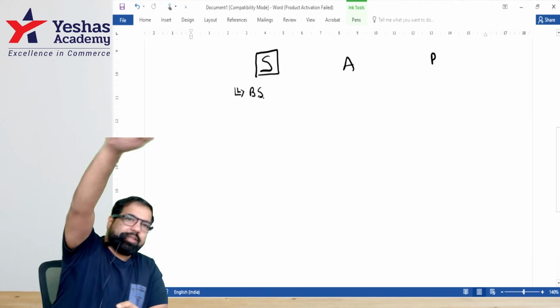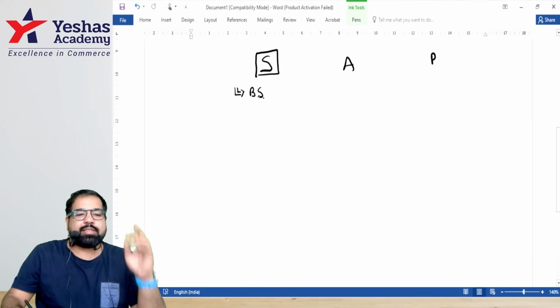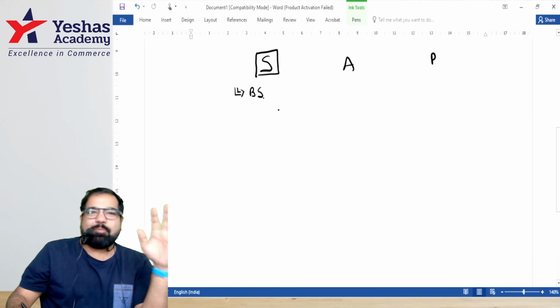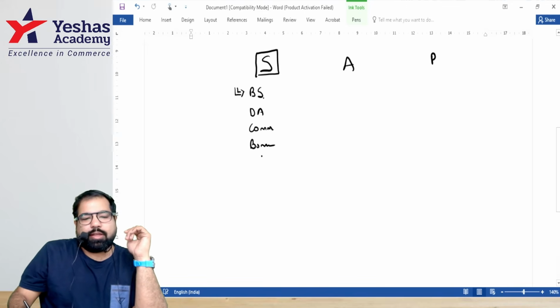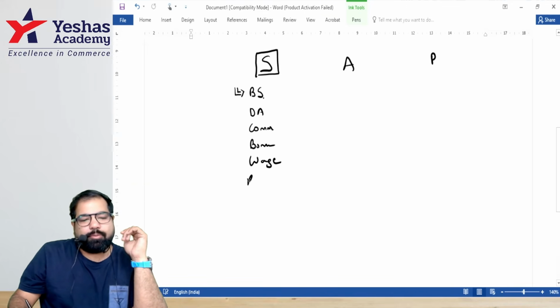The guy who's looking at the screen, yes, yes, yes. You also looking at this, yes. So first part is salary, guys. Basic salary. Then can you have dearness allowance? Yes. Can you get commission also? Can you get bonus also? Can you get wages also? Can you get remuneration also?